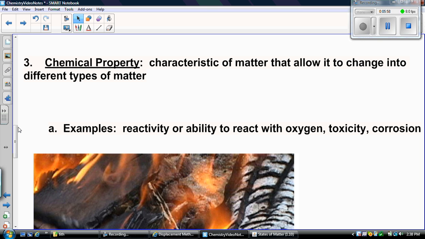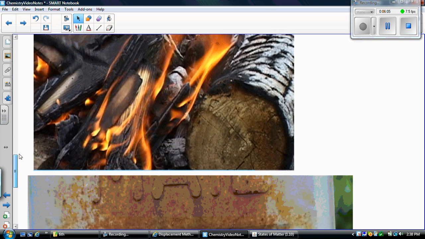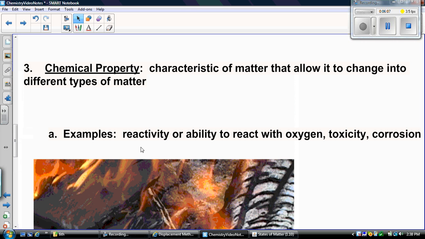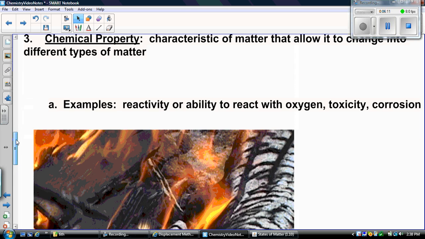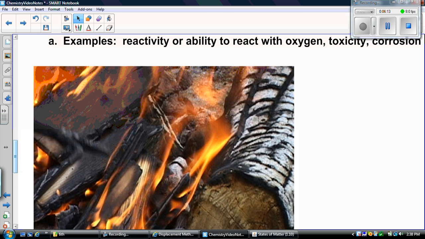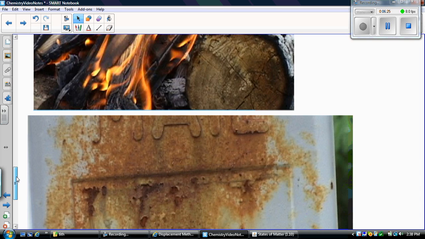If something has the ability to be toxic or corrosive, that's a chemical property. Also, if it's flammable, and I forgot to write that down there, so you want to write flammable. If something has the ability to burn, that's a chemical property because it will turn into something new. This log that's burning is turning right now into a different substance, which will be ash. That's different than the log. It has different properties. And there's an example of rusting.